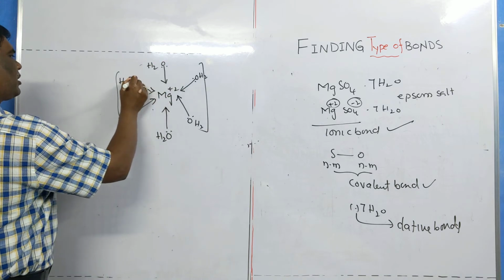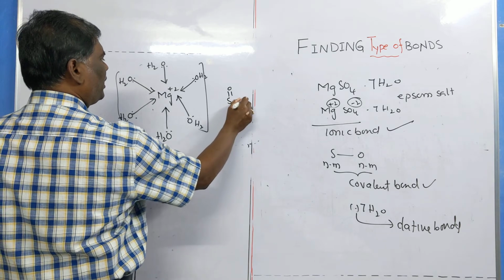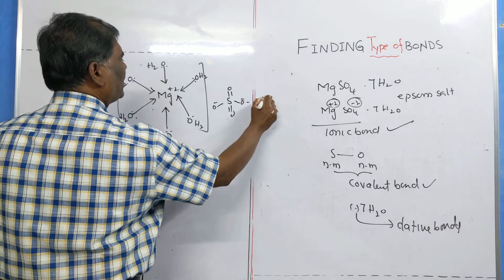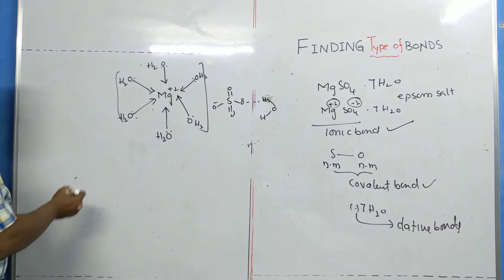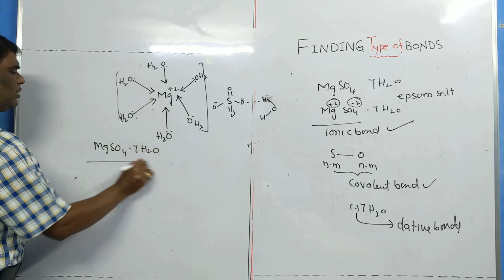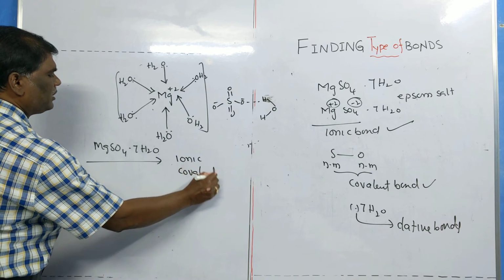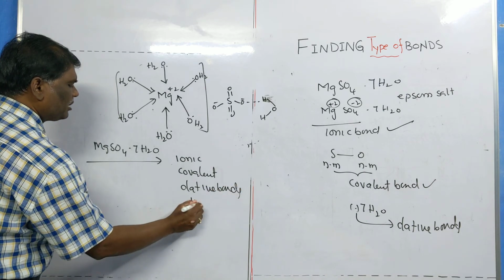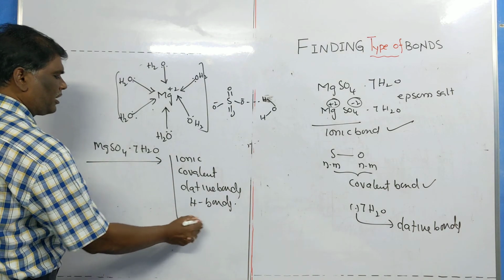What about the 7th water molecule? The 7th water molecule makes a hydrogen bond. It makes hydrogen bonding with a sulfate ion. So collectively, MgSO4.7H2O, what are the bonds present? Ionic bonds, covalent bonds, dative bonds, and finally hydrogen bonds are formed. Thus the bonds are recognized. Thank you.